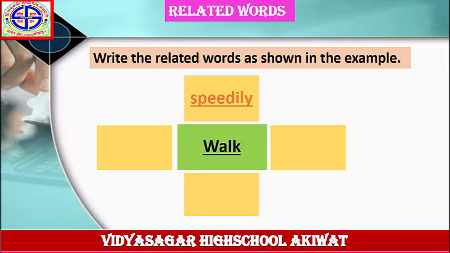Write the related words as shown in the example. The word is given here: walk. The answer is given here: speedily. Walk speedily. Speedily, this is an adverb. It means you have to write 3 more adverbs in the remaining 3 columns. But they must be related to the word walk. The answer is walk fast.